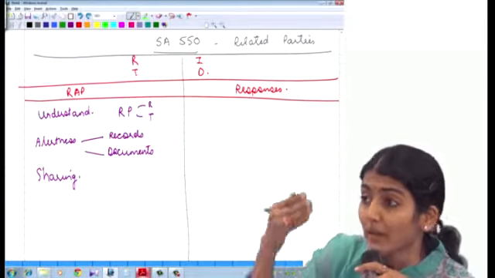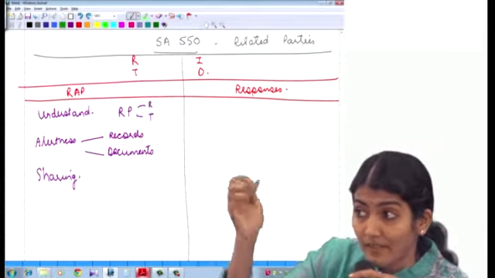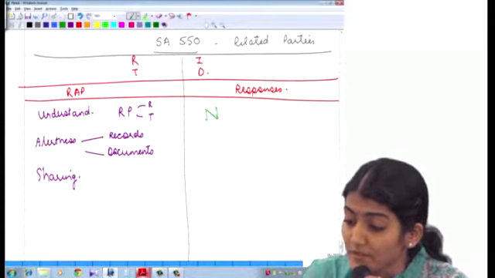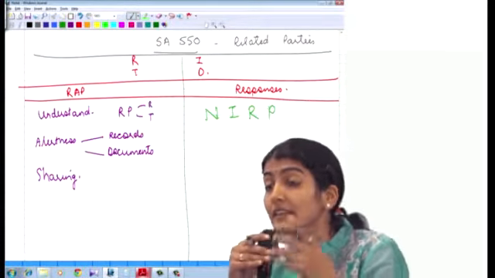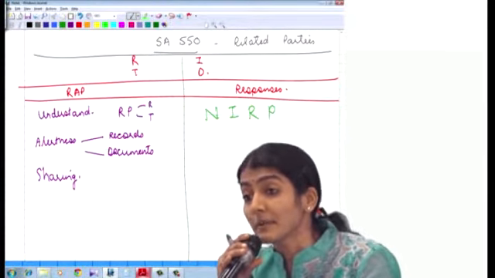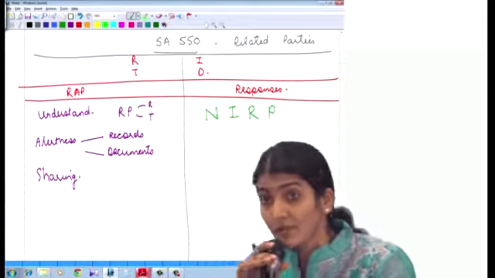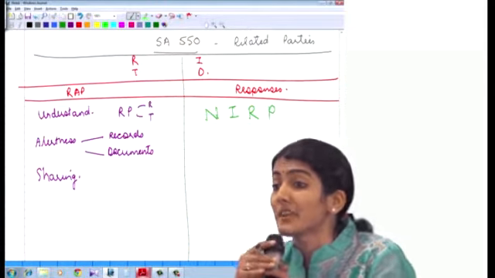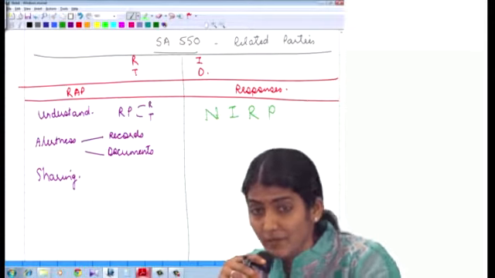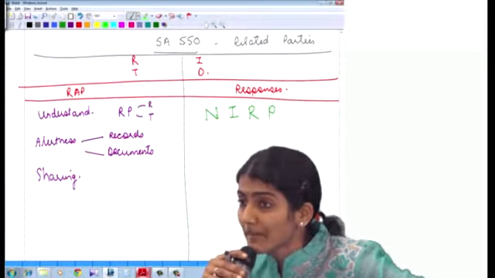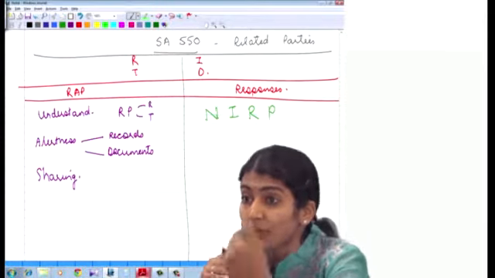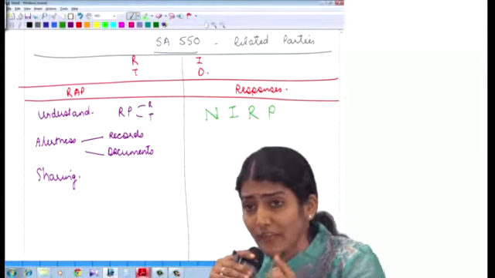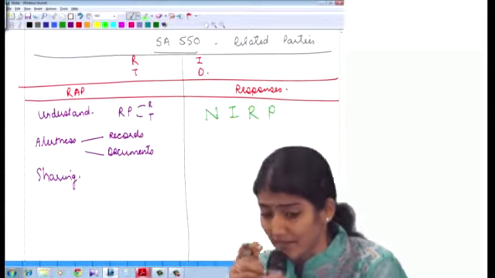Then we talked about the responses. What was there in the responses? The first response of the auditor was for unidentified, undisclosed related party relationships and transactions. So we call them newly identified related parties. When we asked them how many related parties, they said 183. When we performed the procedures, we came to know of 5 more, so you get a total of 188 related parties.